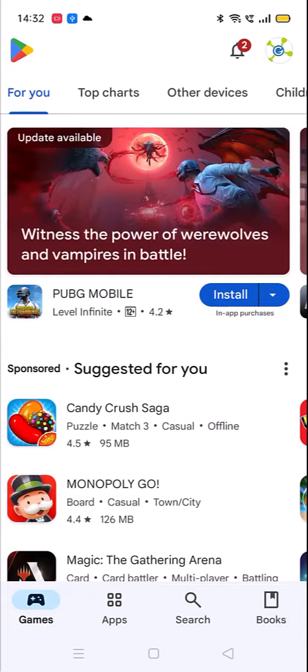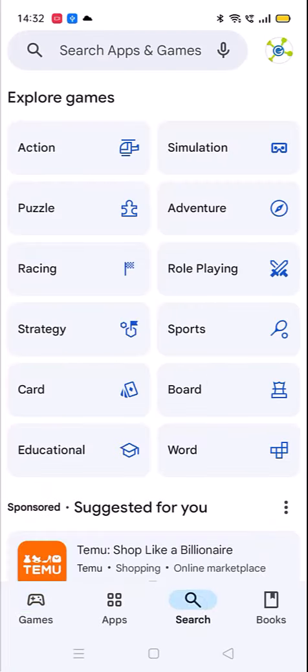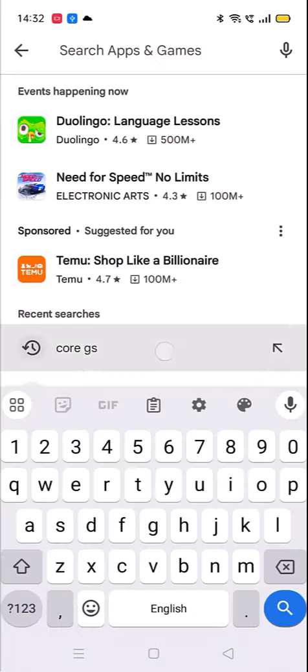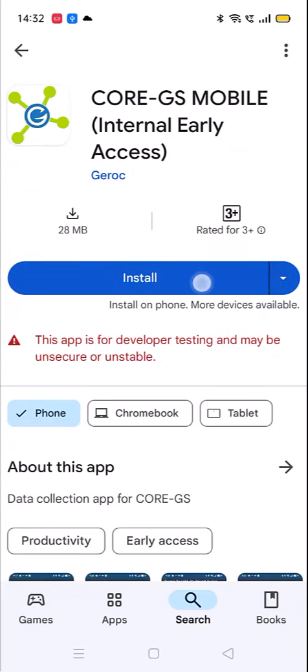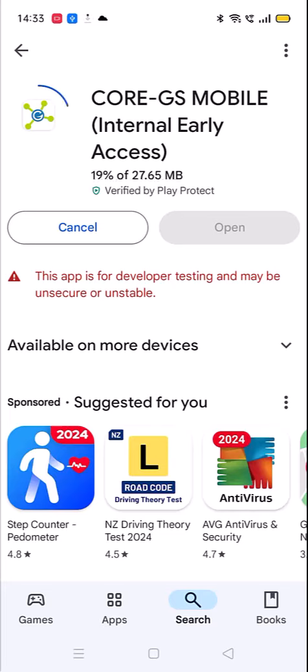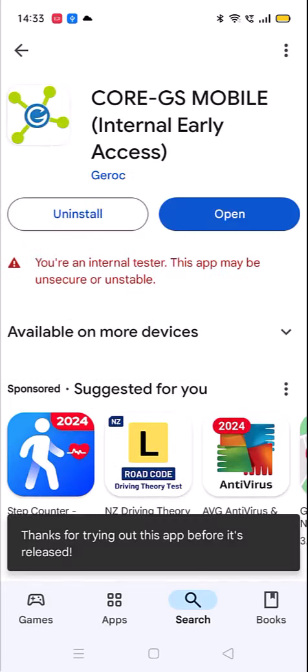To install the app from the Play Store, open the Play Store app, use the search function to look for CoreJS, and tap Install to start the process. Once installed, open the app to access the login page.